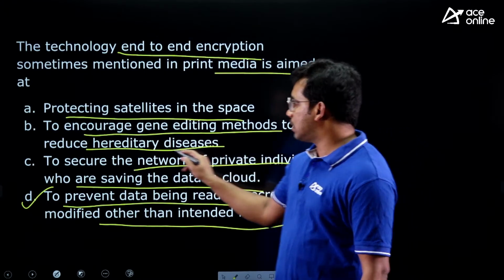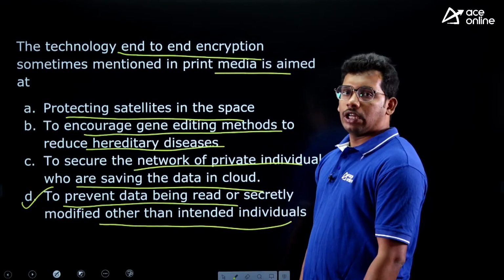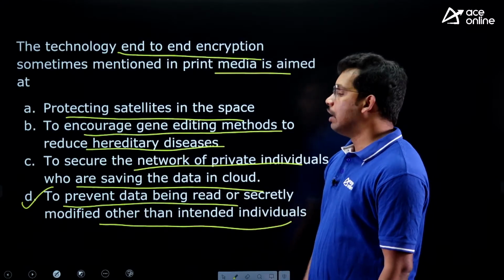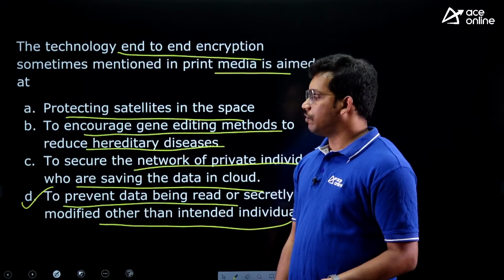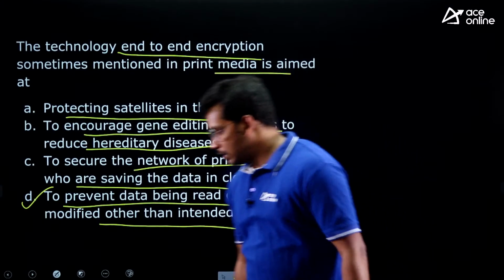Okay, you may be confused with C. It is not going to secure the data that you are storing in the cloud. Whoever wants to store data in the cloud, it is not going to save it. It is only for certain selected companies which want end-to-end encryption. So the most suitable answer is D.